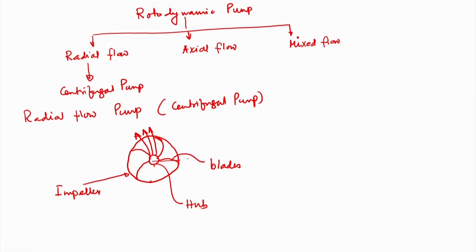The fluid moves in this direction. This is the axis of the shaft of the machine, while the fluid is in the perpendicular direction.